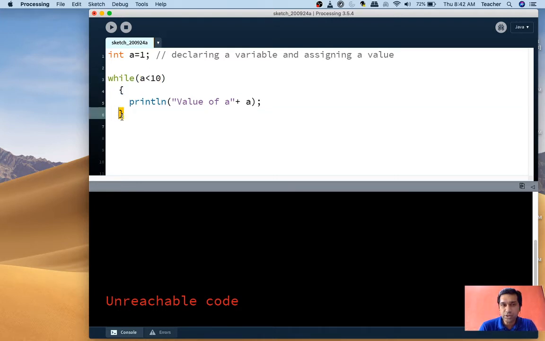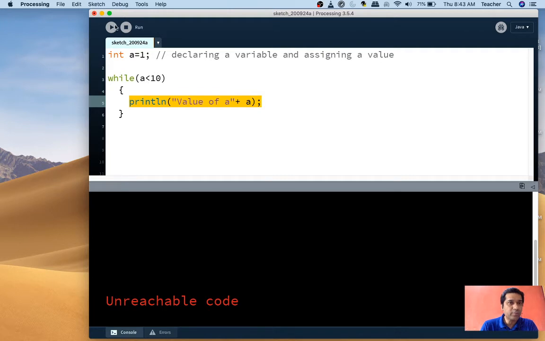The processor is about to go out, but the while command will force the processor to check its condition again. If the condition is true, again the processor would be told to execute the while block, which will happen in this case. Since I'm not changing the value of a, the value remains 1 only. Second time also it checks, a value is 1. Is 1 less than 10? Yes, print a. Third time again check a, print a.